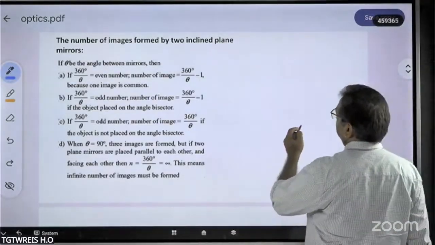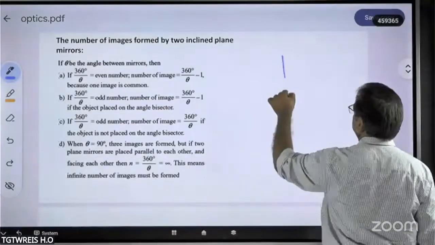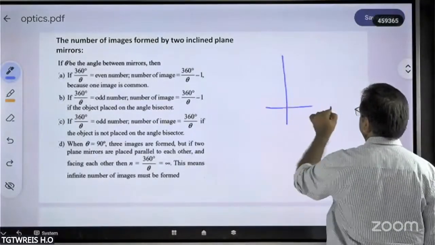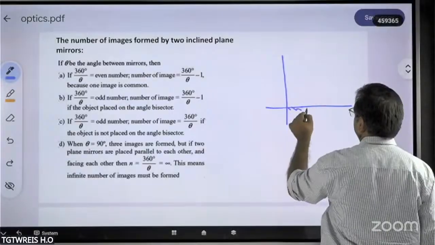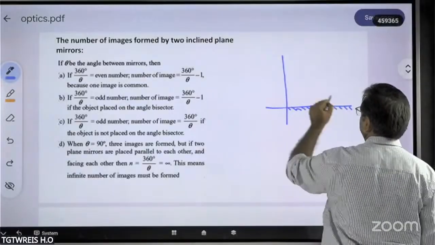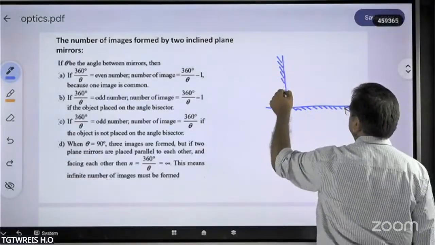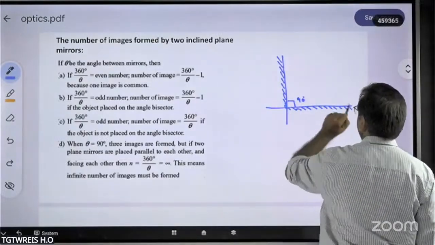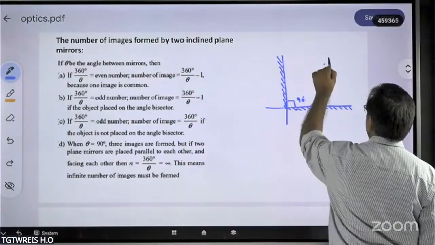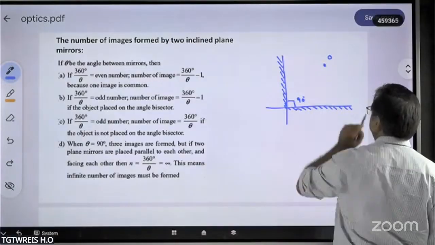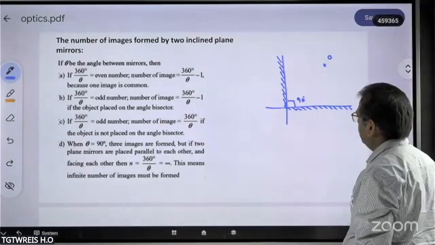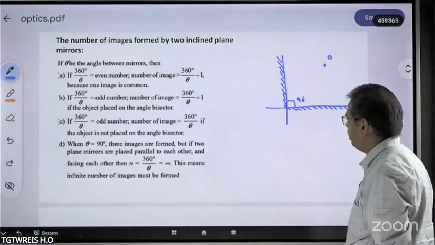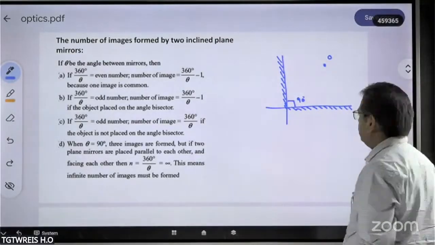So for example, let me take it like this. You can understand easily. Say there are two plane mirrors like this, which maintain an angle of 90 degrees. And say for example here an object is there. This is the object. So how many images will be formed? Very simple.